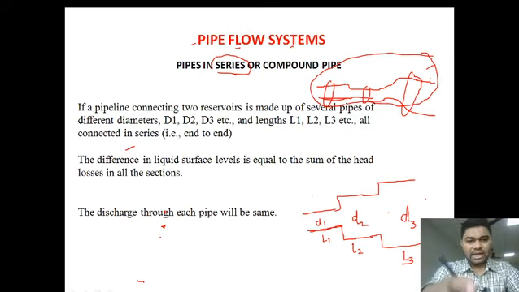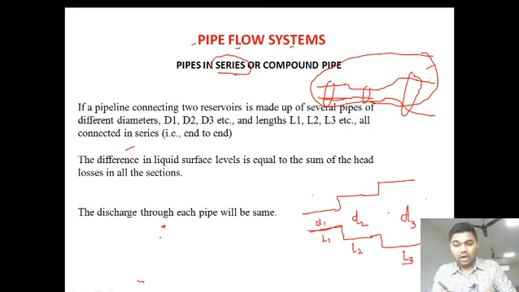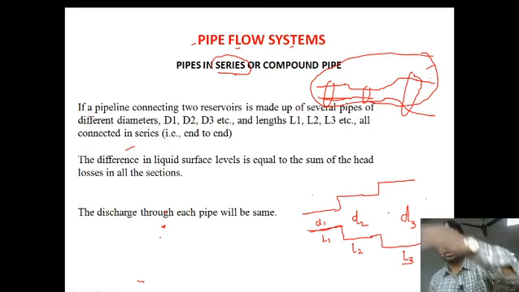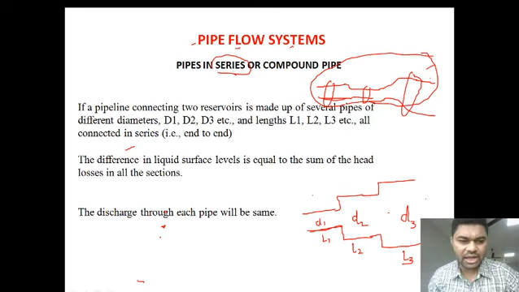So, the pipeline connecting two reservoirs is made up of several pipes of different diameters D1, D2, D3 and lengths L1, L2 and L3 etc., all connected in series. It need not be that the pipe diameters are ascending or descending in order. The pipe can go from larger diameter to shorter diameter or shorter to larger, any sort of pipes you can connect.